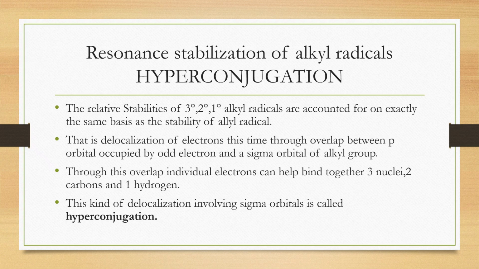Through this overlap, the individual electrons can bind together three nuclei, that is 2 carbons and 1 hydrogen. So this type of delocalization involving sigma orbitals is called hyperconjugation.